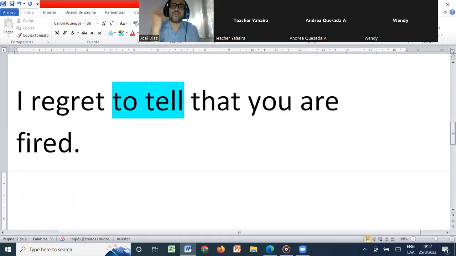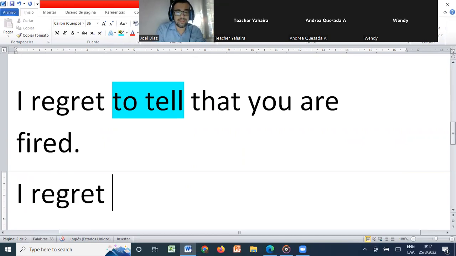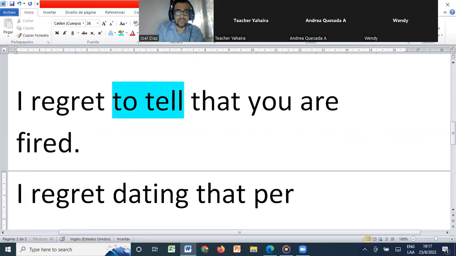But what happens if you use regret with a gerund? Well, that totally changes, because if you say, I regret dating, I don't know, dating that person, whatever, that means that you would be talking about when you regret something in the past.